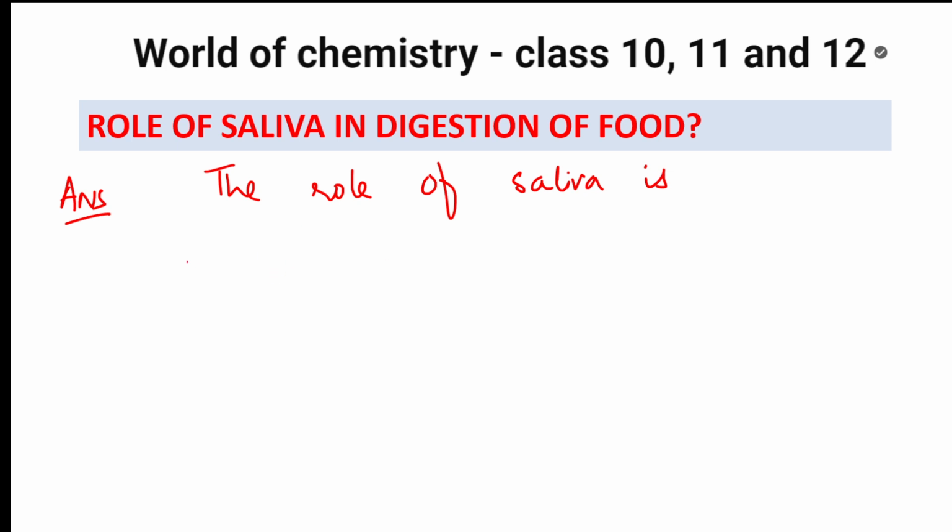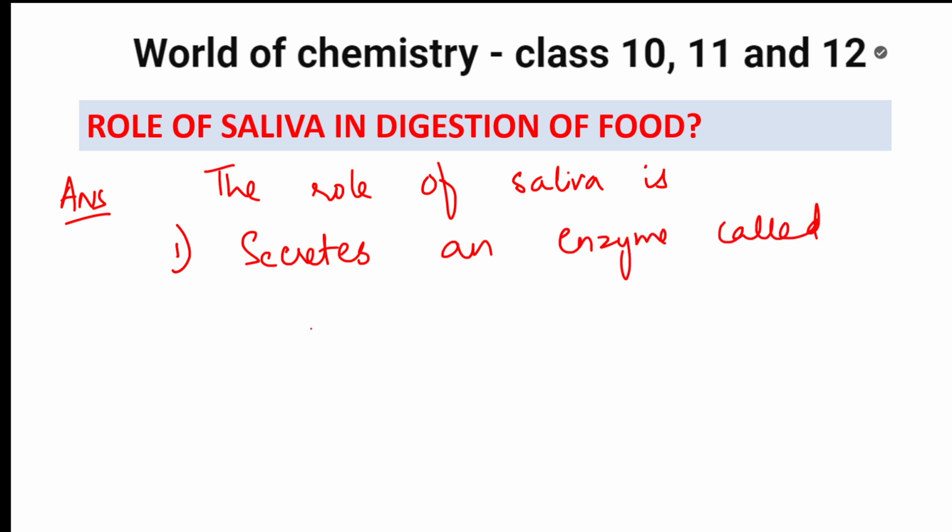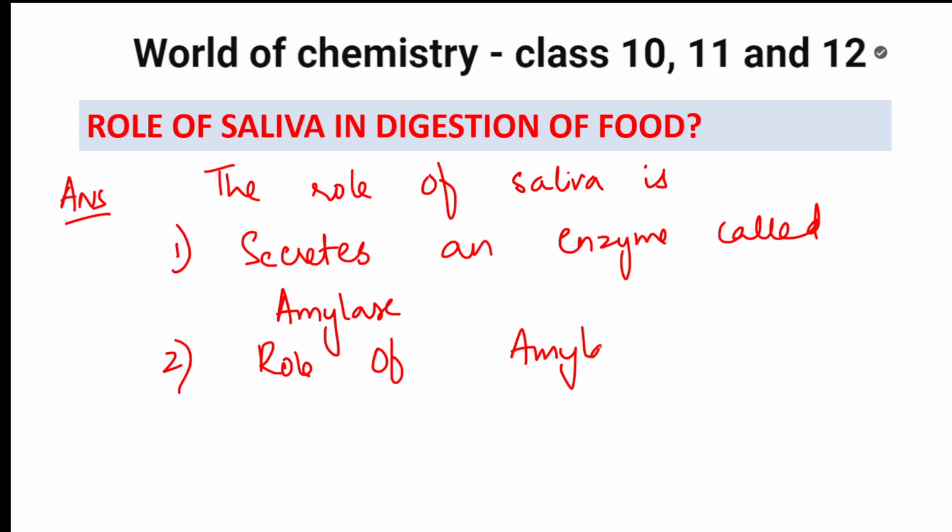First of all, point number one, write points. Saliva secretes an enzyme called salivary amylase. What is the role of amylase? The enzyme amylase is going to convert your starch into sucrose or sugars. Sucrose also we can write, it is also sugar.